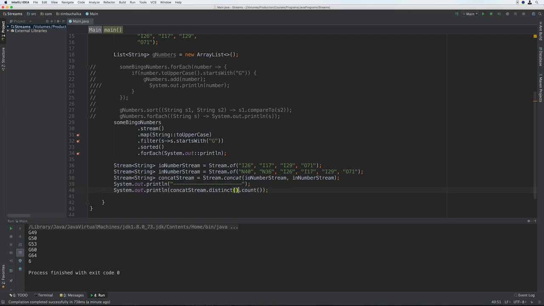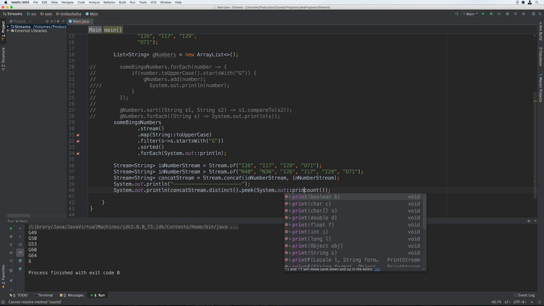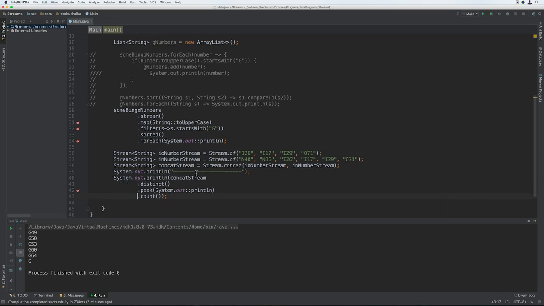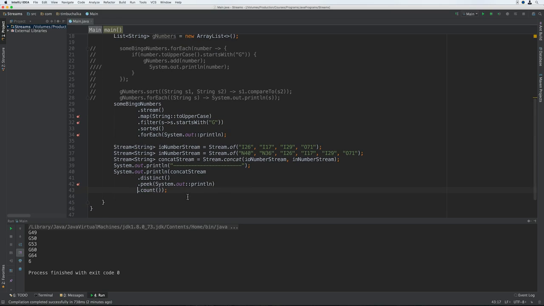We've got concatStream.distinct.count. We're going to leave the dot distinct in, then add one line here after the distinct to put dot peek. We're going to do System.out::println, and finish with a dot count. And what we might do, just to make this a little bit more readable, let's actually put these on separate lines. I find when chaining operations, it's actually good to put them on separate lines. It's a little bit easier to read.